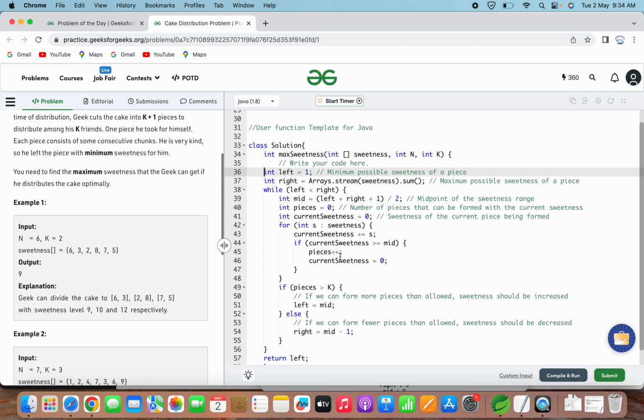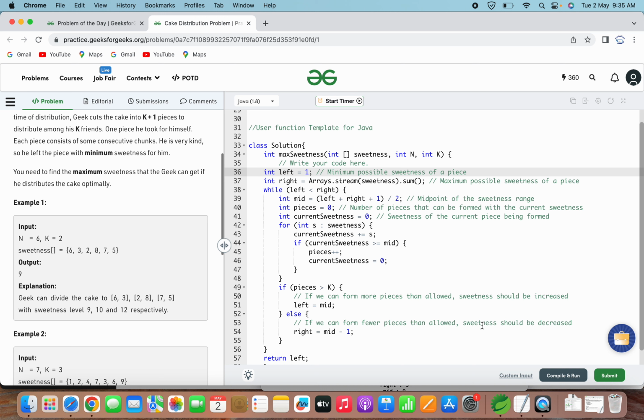Otherwise, the range is shifted to the left. That means the maximum possible sweetness is decreased. That means if you are getting fewer pieces than allowed, then the sweetness has to be decreased. Because if you take the complete cake, the sweetness value is 31.